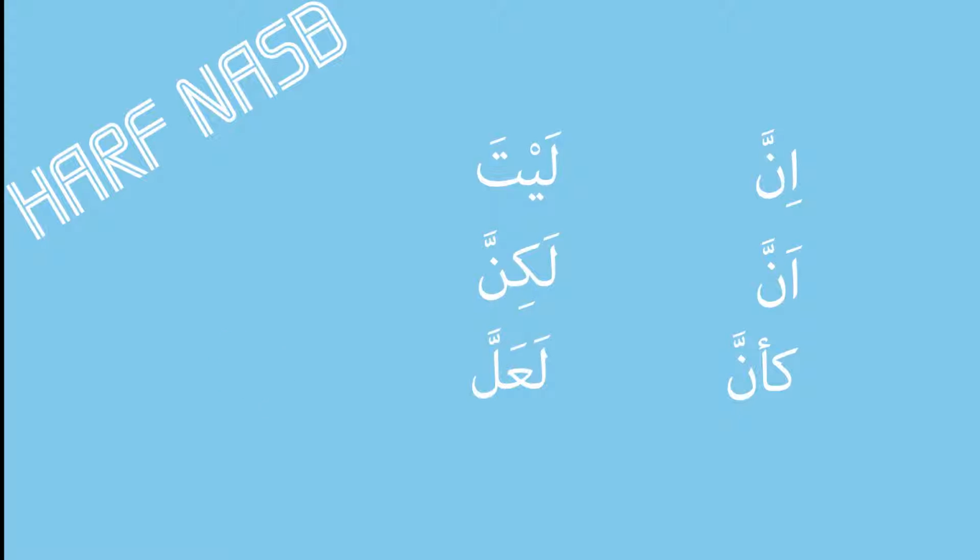The nasab also has certain words within it, and the criteria for these words is that they all have fathas. These words are known as a harf nasab. The harf nasab are inna, anna, ka'anna, layta, lakinna, la'alla, and li'annahu.